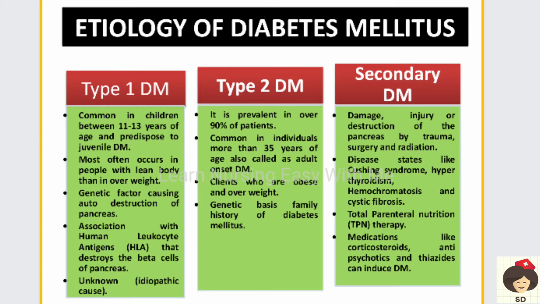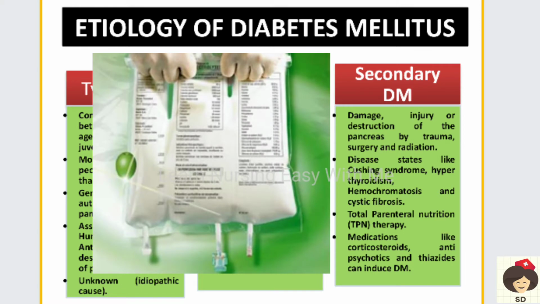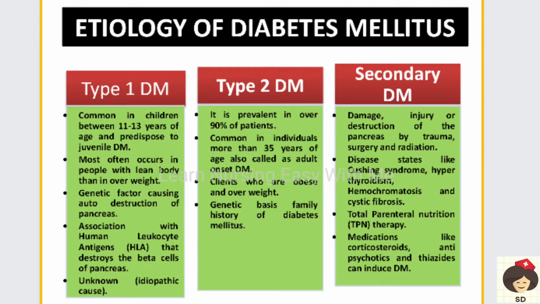Okay, and next is total parenteral nutrition. This is nutrition given to patients who cannot take food orally due to some GI diseases or any GI obstruction where the food is not metabolized in the GI tract. We give nutrition directly through an intravenous line, directly injecting glucose, amino acids, and triglycerides into the patient. While giving total parenteral nutrition, we give glucose directly into the blood, and this excess glucose cannot be metabolized by the insulin, so at that time the patient can go for diabetes mellitus.